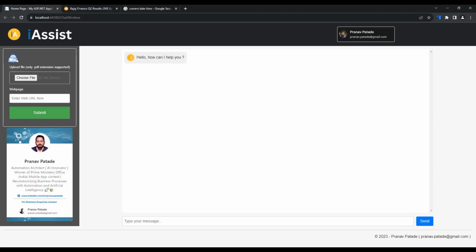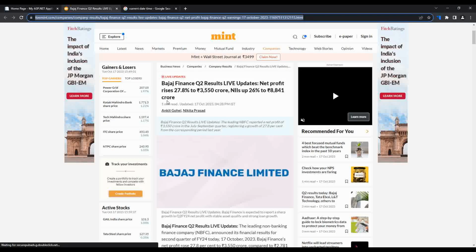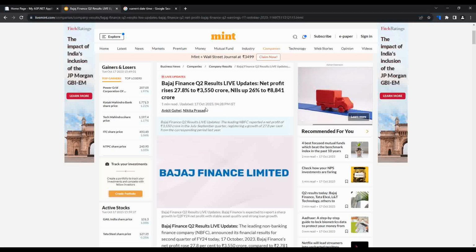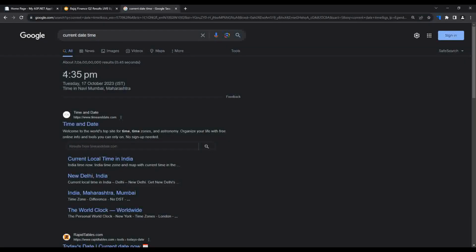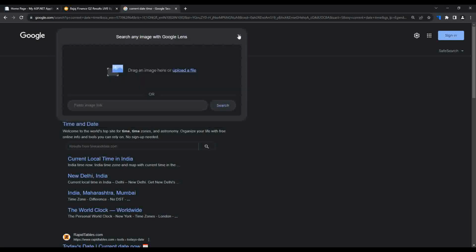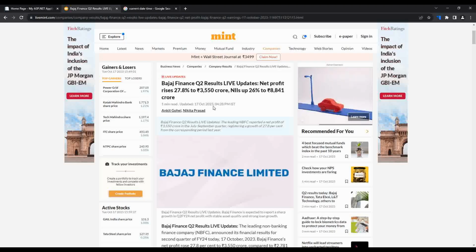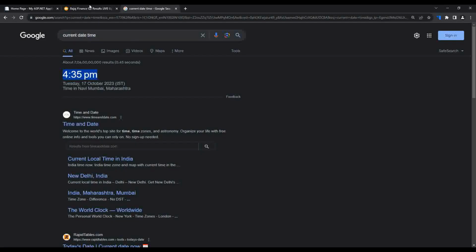So as I mentioned, you can train this bot on your custom data. In this demo I'll show you how you can train the bot using this particular interface. You can train it through a web page URL or a document. I have opened up a recent news article which was published at 4:28 p.m. and it's 4:35 p.m. now. So I'll show you the timing as well, the current date and current time.